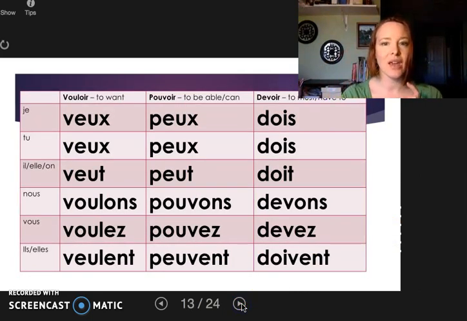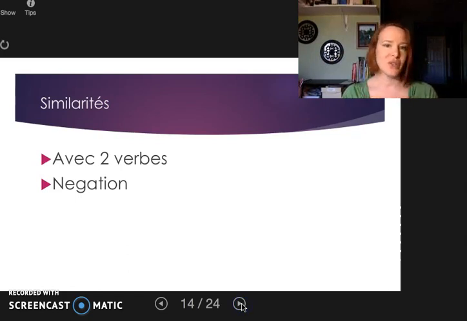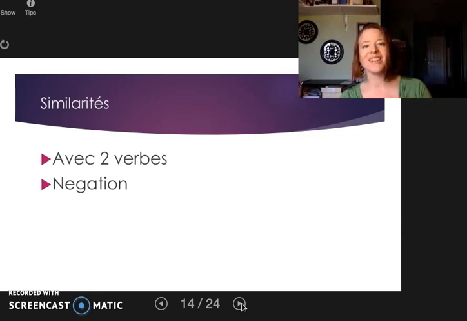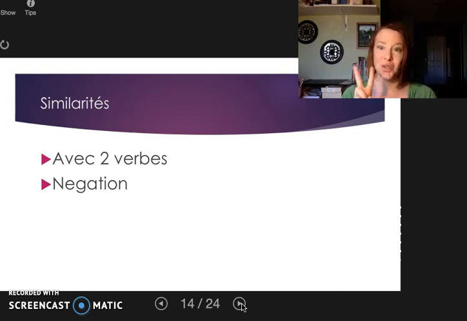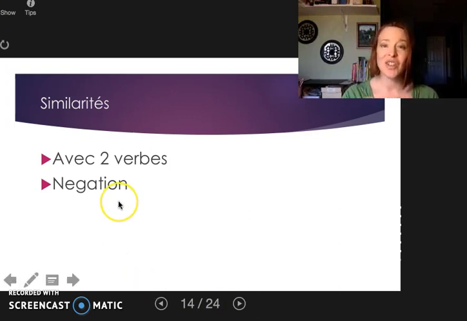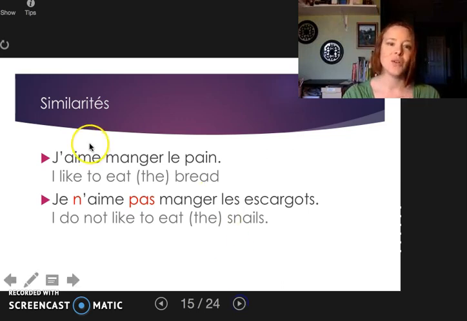Let's talk about how they are similar and how they're different. Similar, they act like those other verbs that we know, the aimer, préférer, détester, things that tell us how we feel about something. Because we like to do this or we don't like to do this, they can have two verbs. So I'm able to do something, I must do something, and I want to do something. So two verbs. And negation is going to follow those same patterns with the two verbs, where the negation is going to go around the conjugated verb. So first verb's conjugated, second verb not, and the negation goes around the verb.